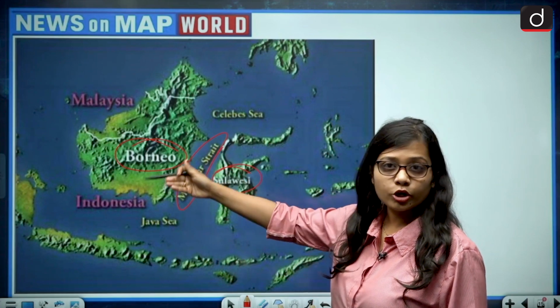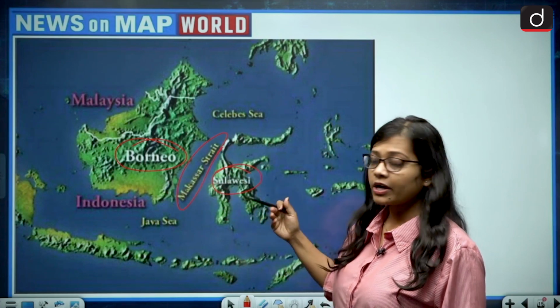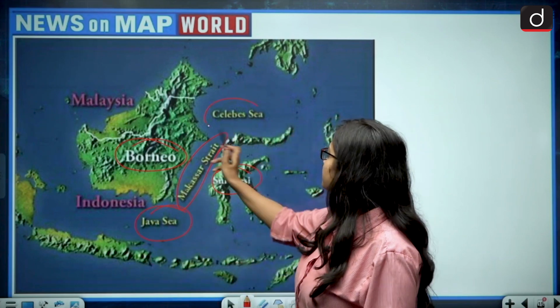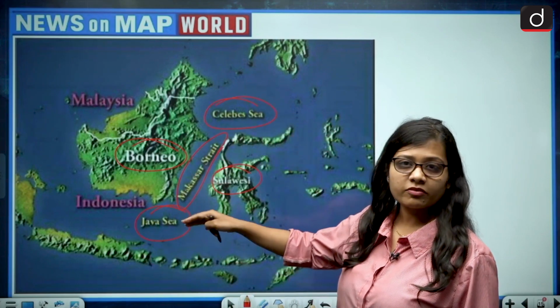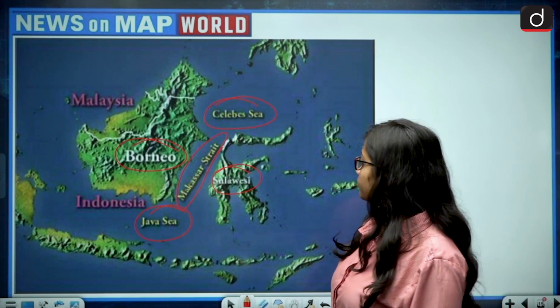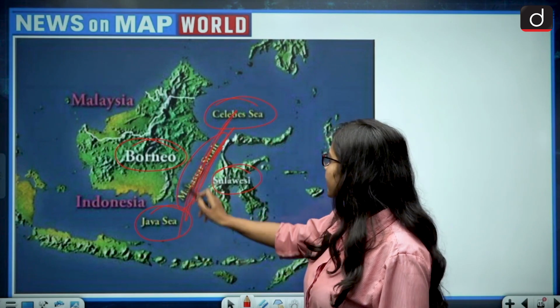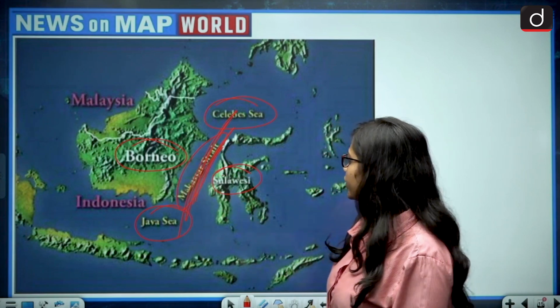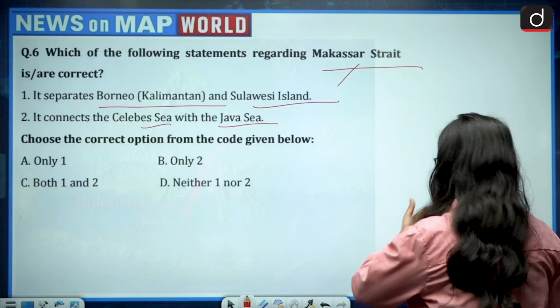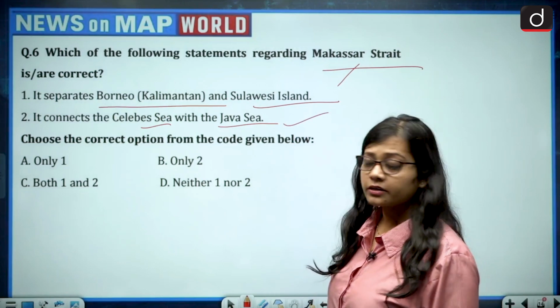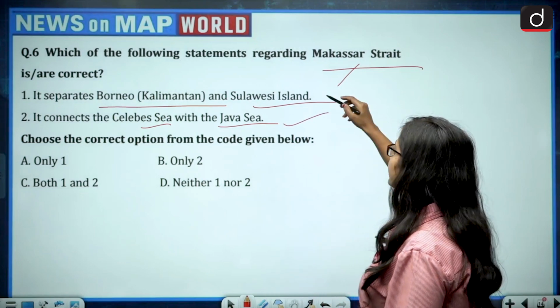So it is separating the Borneo Island from the Sulawesi Island, while on the other hand it is connecting the Java Sea to the Celebes Sea. So the Java Sea and Celebes Sea are connected by the Makassar Strait, and it is coming in between the Borneo Island and the Sulawesi Island. So it connects the Celebes Sea with the Java Sea. This is correct. Then it separates Borneo and Sulawesi Island.